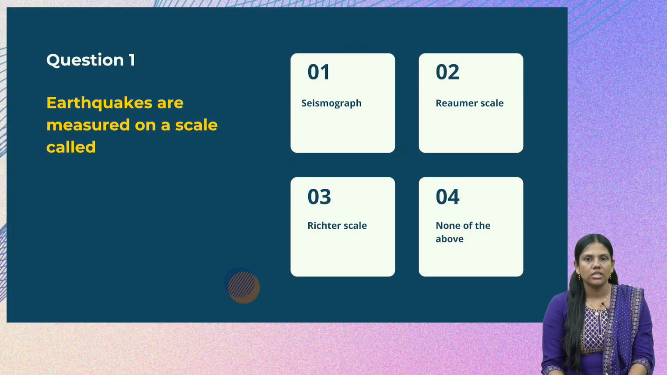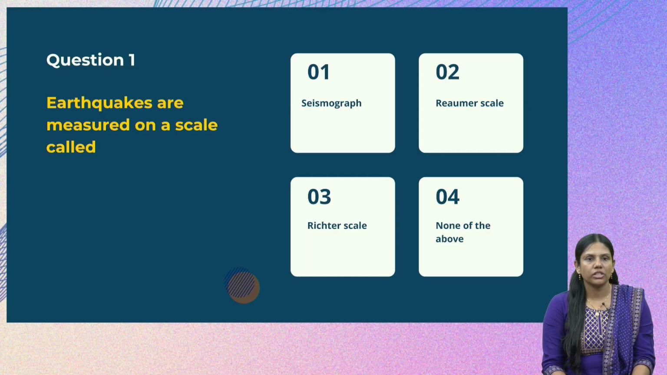So far we have discussed various natural phenomena and how and why they occur, and also the scientific process behind those. All those we have discussed. Now let us quickly solve some previous year's questions from the CTET paper 2 science section. Here is the first question.